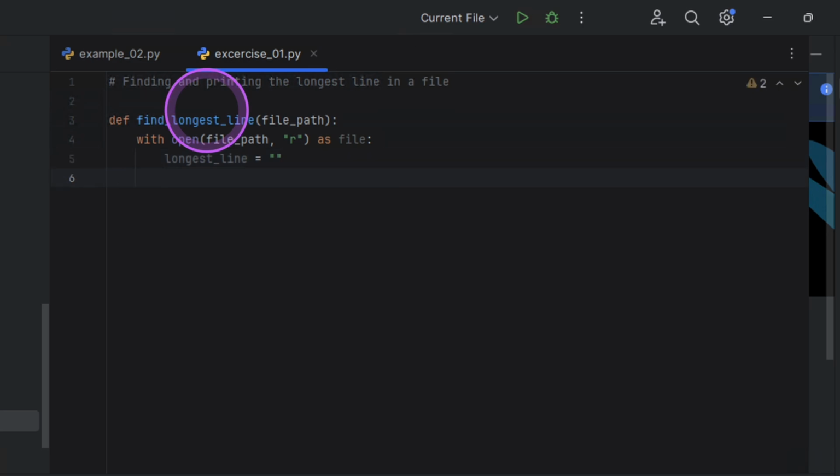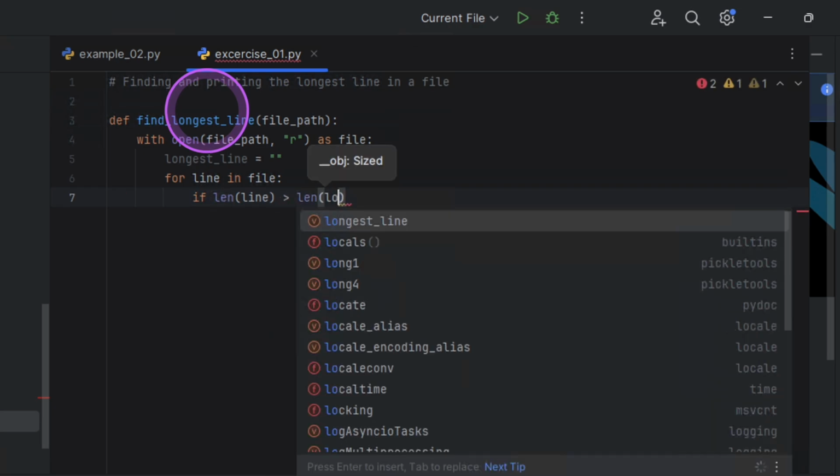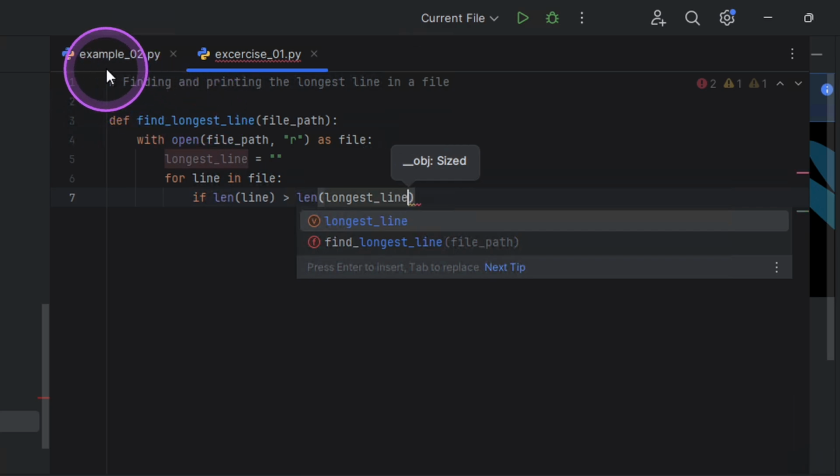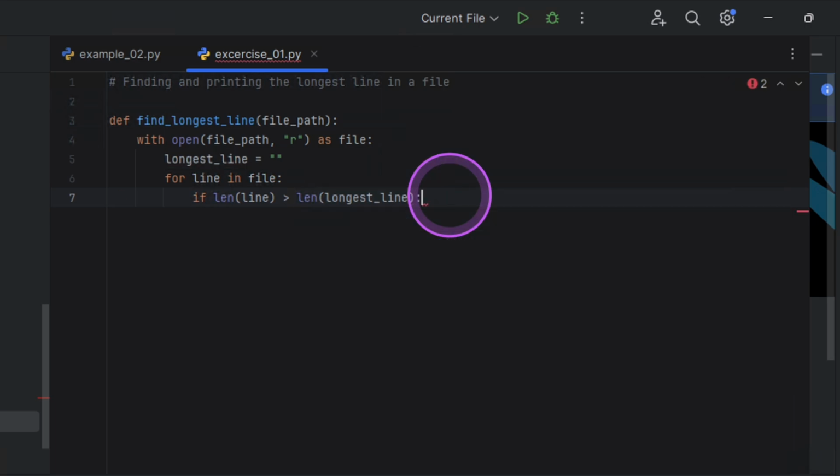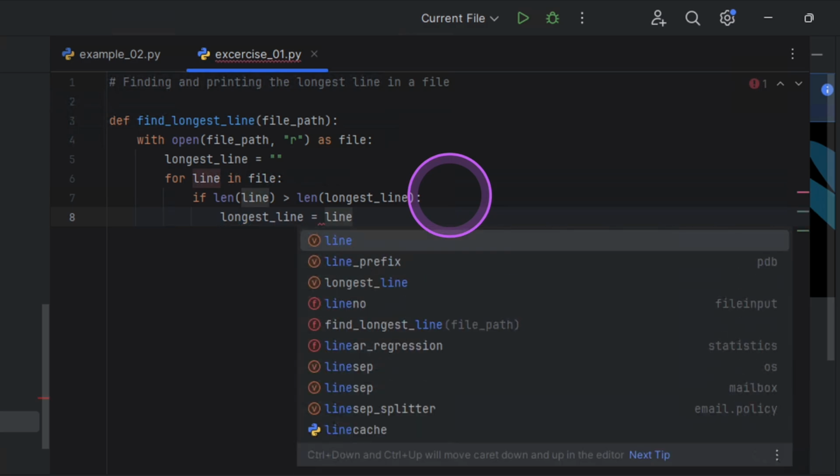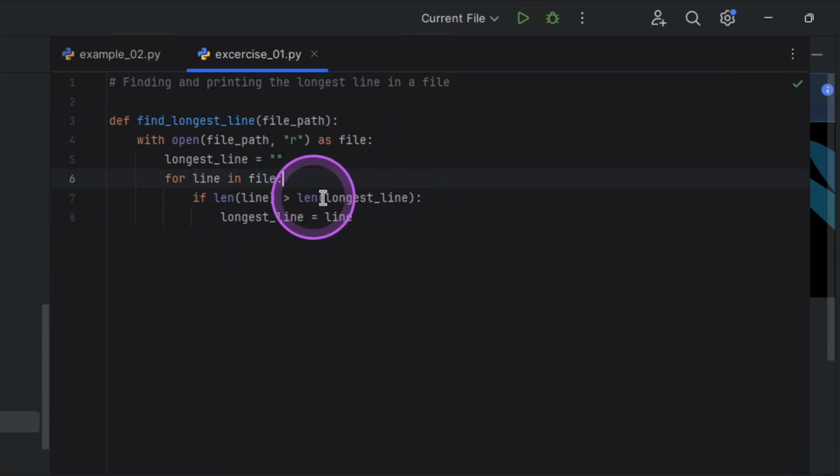We're going to be looping through each of the lines in the file. So I'm going to say for line in file, if the length of the line is greater than the length of the longest line, which from the initial time is just empty, it's going to be obviously more than that. What should you do if it's higher than that? Then you say longest_line is equal to line. Because it's looping through, it's going to go over it. If it's more than it, it's going to go. If it's not more than it, it's going to skip. If it finds any that is more than it, it's now going to assign the longest line to that.